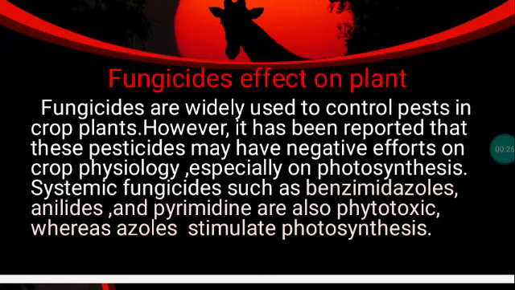yield. For example, systemic fungicides such as benzimidazole, anilides, and pyrimidine are also phytotoxic. Phytotoxic means that when these fungicides are applied to the plant, they produce certain compounds that may affect plant growth. So it is called phytotoxic. Whereas azoles stimulate photosynthesis, thus azoles have a positive effect on plants.